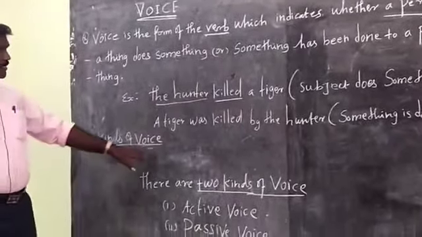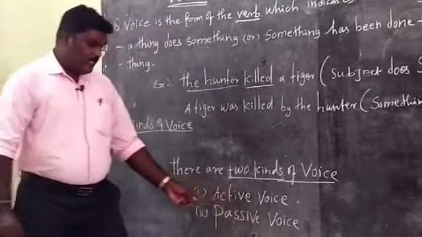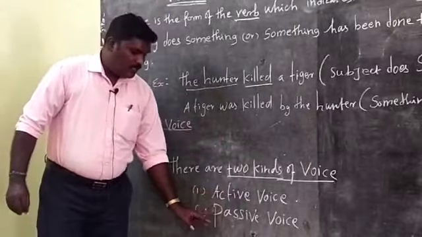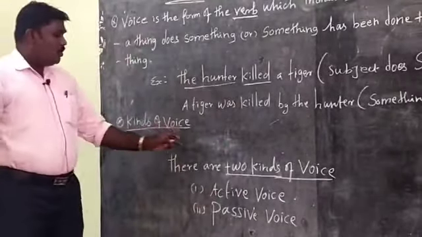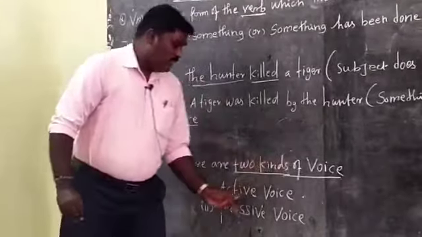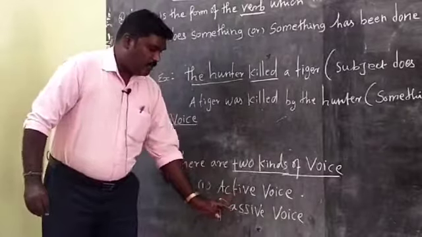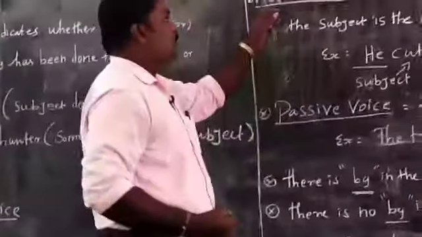Next, kinds of voice. There are two kinds of voice. One is active voice, another one is passive voice. Very, very important: there are two kinds of voice, active voice and passive voice. Now we are going to see what an active voice is.